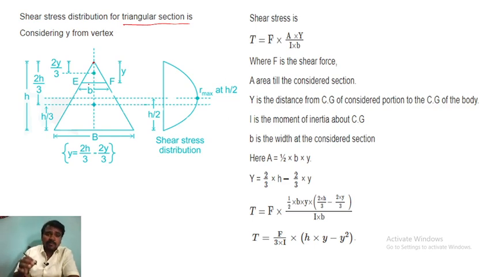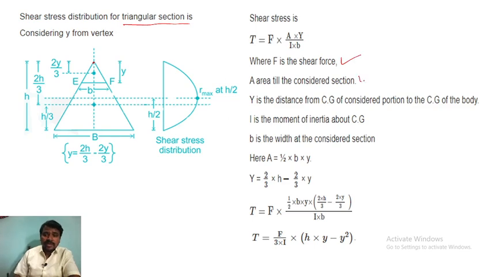They are taking a strip, which means you have to take a small strip and identify it. Now this is the shear stress distribution. It is maximum at the distance h by 2. So shear stress is given by tau equal to F into A into y divided by I into b, where F is what?